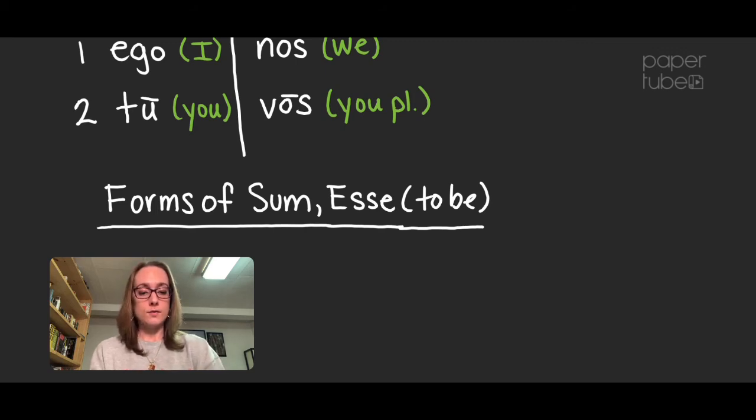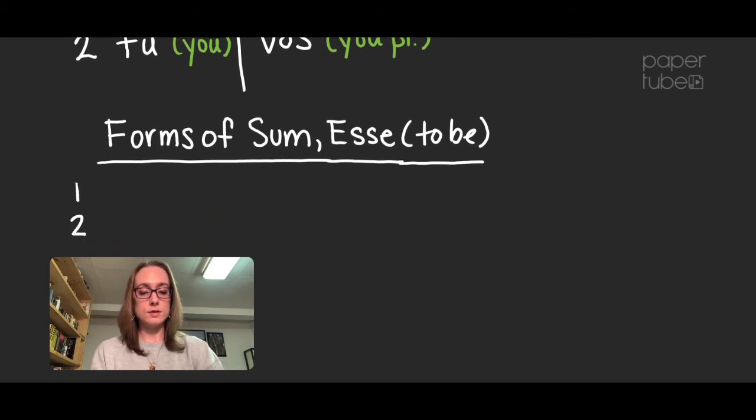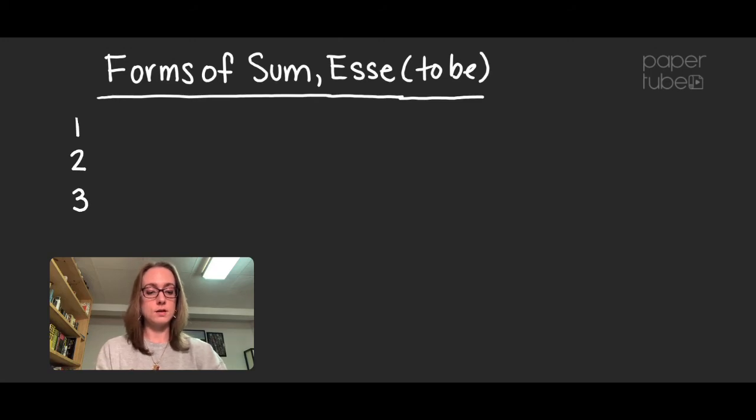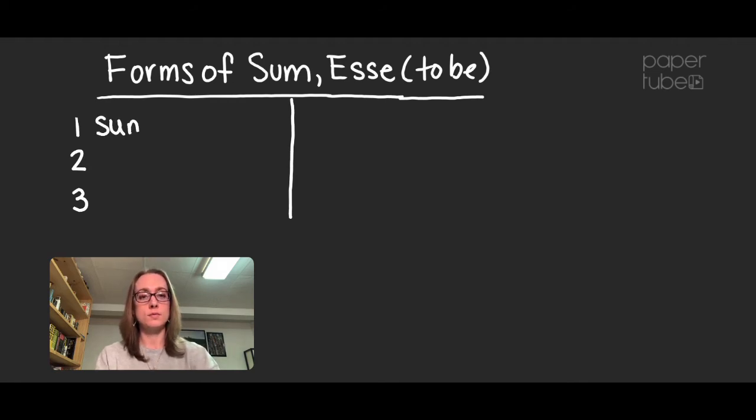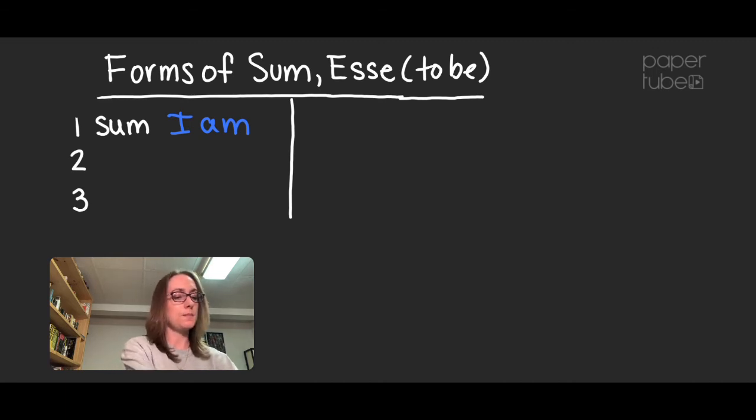Here we have first person, second person, and third person, singular and plural, singular on the left, plural on the right again. I am is sum. It means I am. It doesn't just mean I. It always means I am. It doesn't just mean I. That's a common mistake I see. Okay, so sum is I am.